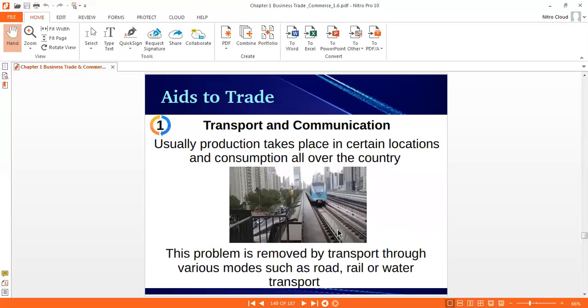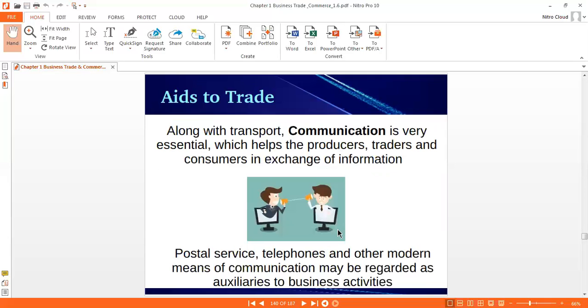Okay, so transportation removes the problem of place. Along with transportation, communication is also very essential, which helps the producer, trader, and consumer in exchange of information. Postal services, telephones, nowadays email, social media, and other modern means of communication may be regarded as auxiliaries to business activity.